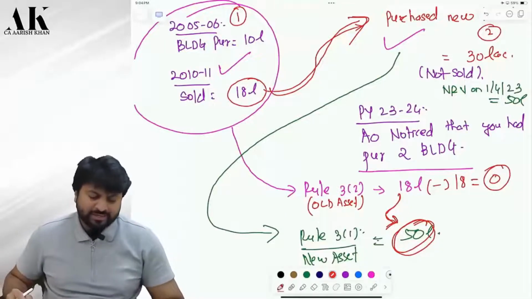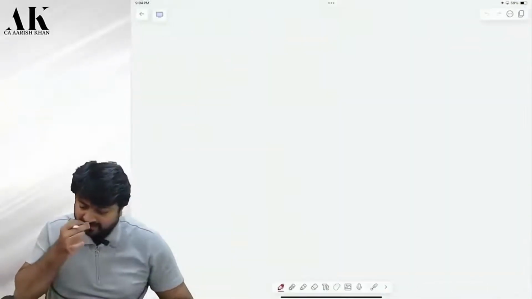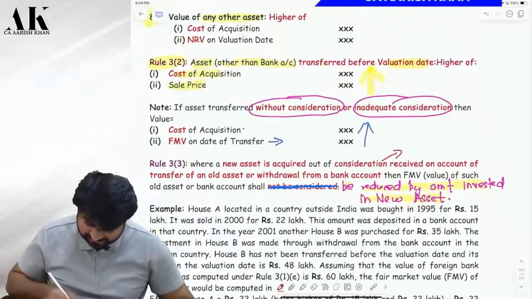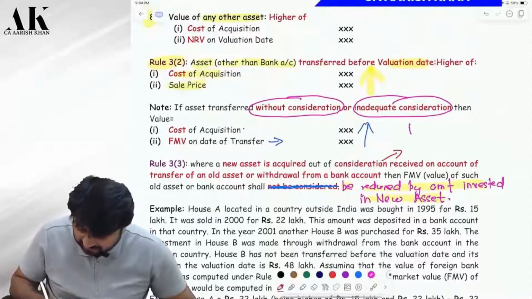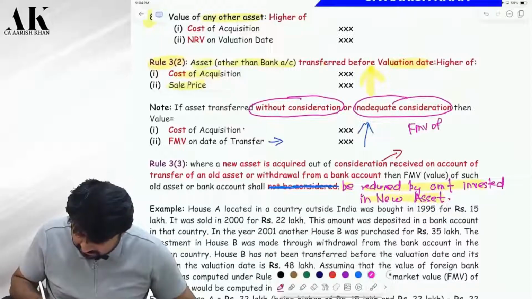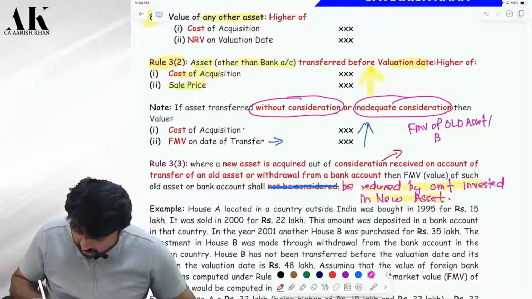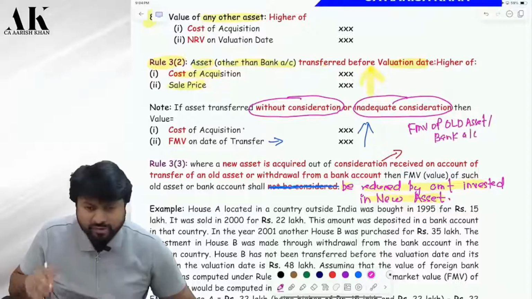The law says in a very simple manner. Okay, see here. The formula over here is very simple. The formula over here is as follows. Pay attention. FMV of the old asset, or the bank account on which you have paid tax.